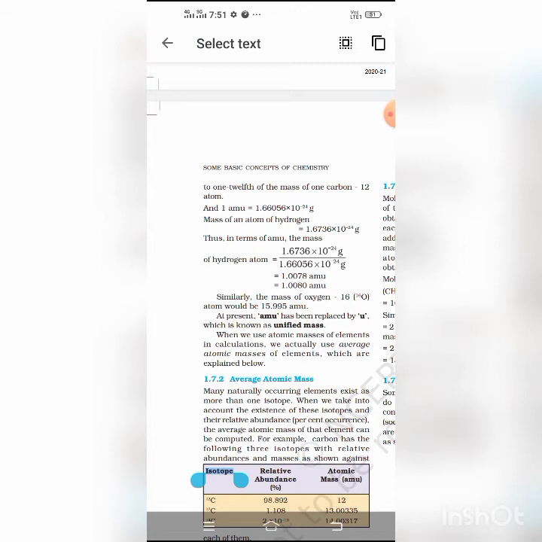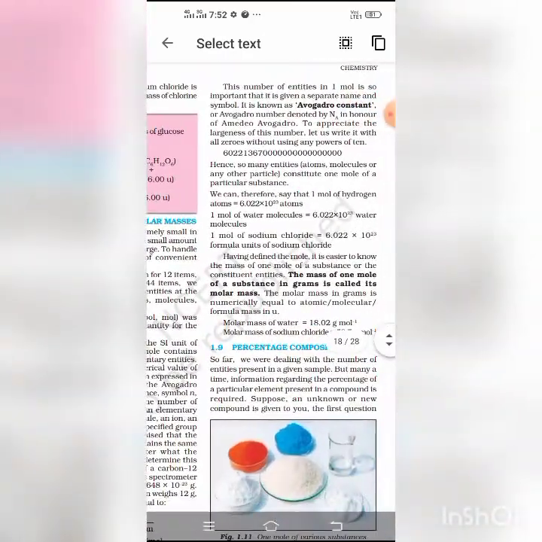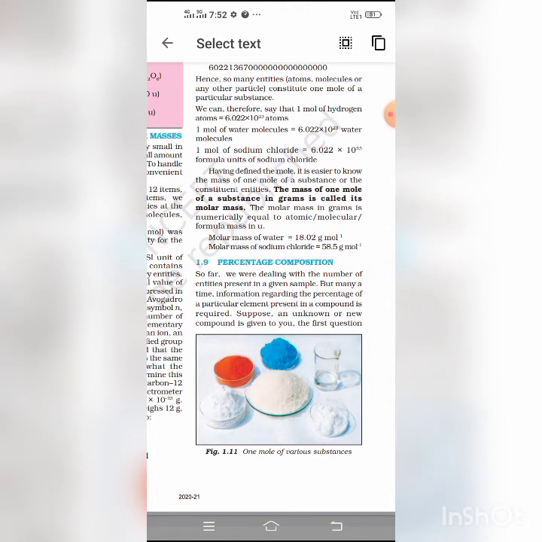So, student, now we talk about the mole. Mole is defined as the amount of a substance which contains the same number of particles, that is, atoms, ions, molecules, or electrons, as the number of carbon atoms present in 12 gram of C12 isotope of carbon. I am saying once again, student, the mole is the amount of substance which contains the same number of particles as the number of carbon atoms present in 12 gram of C12 isotope of carbon. Clear?